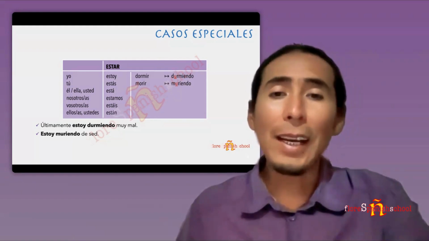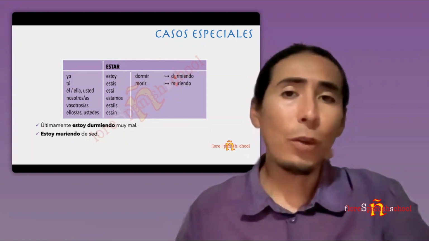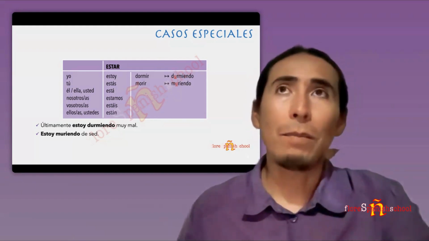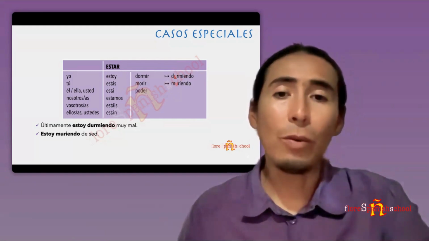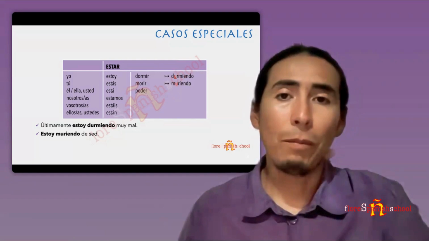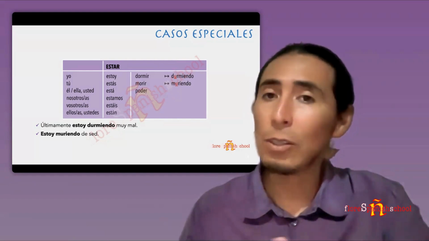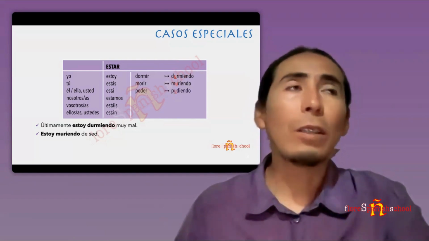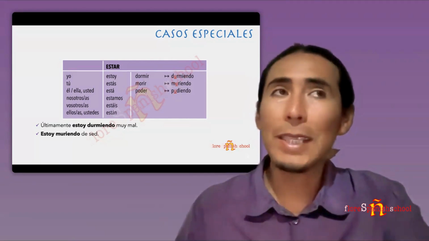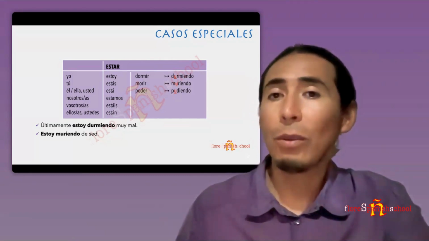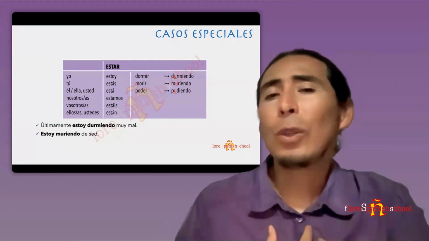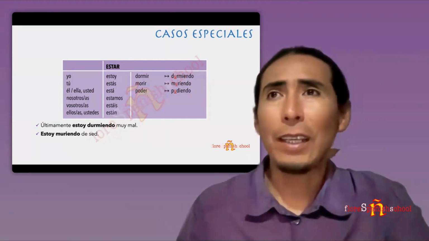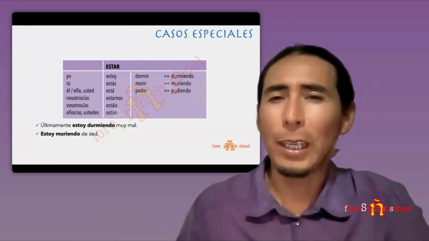And one more verb that is not really popular in this presente progresivo, verbo poder, but actually is irregular as well. It's not podiendo, es pudiendo. Why is it not that popular? Because poder means can or be able. So normally we don't use that construction a lot, like canning is impossible in English.